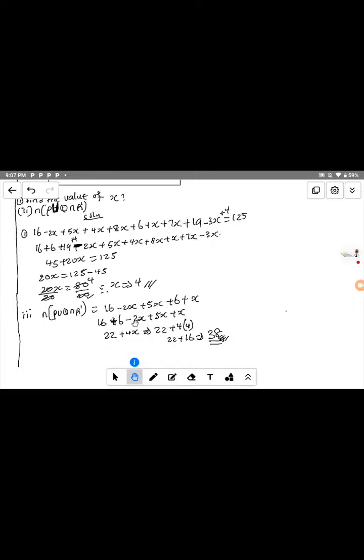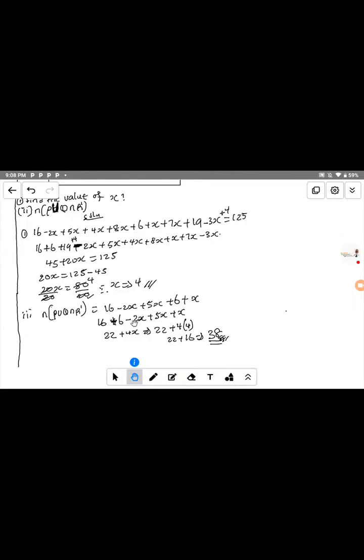Let me explain what I just did here. Minus 2s plus 5s is just like having 5 naira with you, and the minus 2s means you are owing 2 naira.